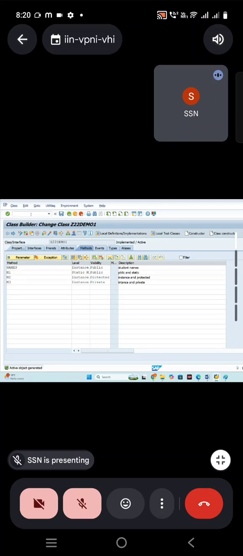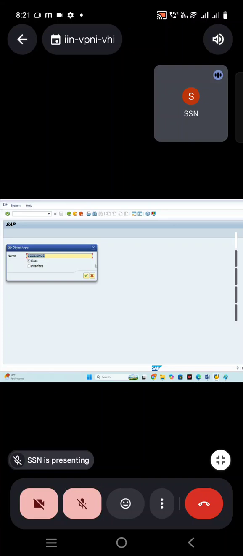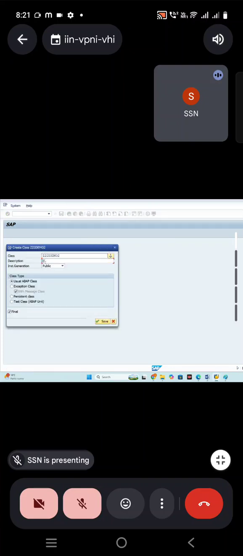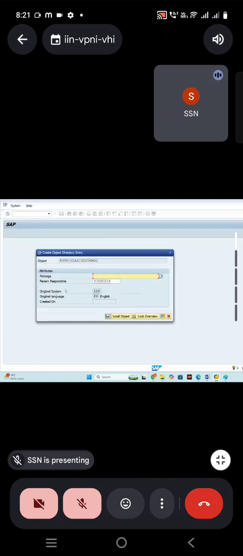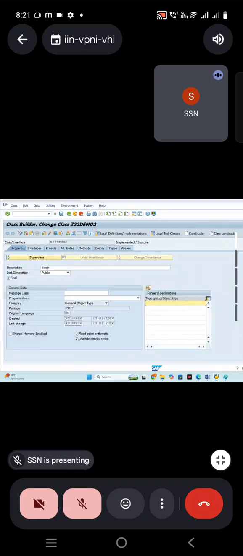So how to do that? /o SC24 Z22 demo2. Click on create class, demo only. I'm choosing public only but final. Click on save, local object. Now go to the properties and use the superclass name. From which class you are copying, that is called superclass, into which class you are copying, that is called subclass. Superclass is also called parent class, and this class can also be called child class.